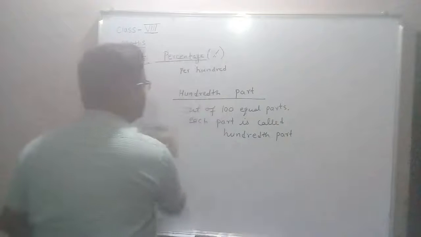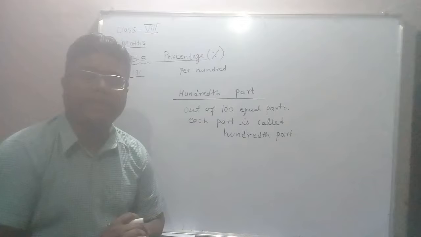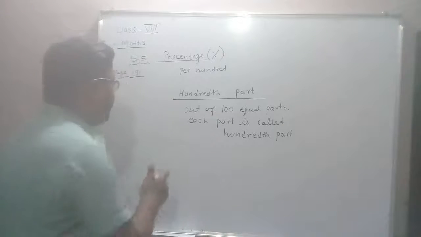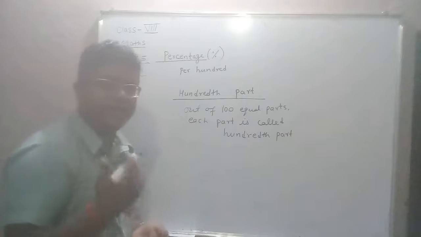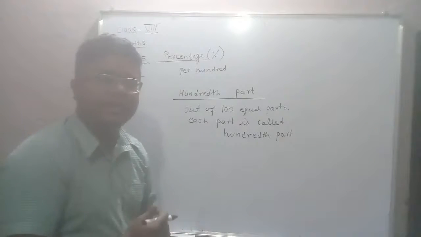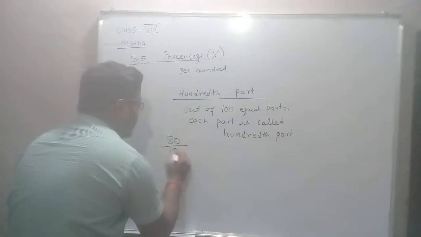One more example, please see here. Suppose you secured 80 marks in the math subject, out of 100. How will you write it in fraction? 80 upon 100.